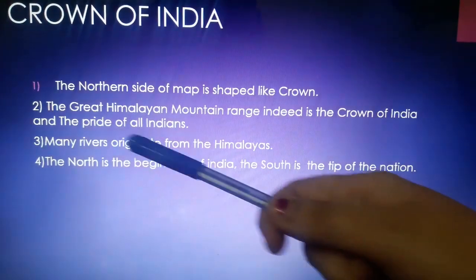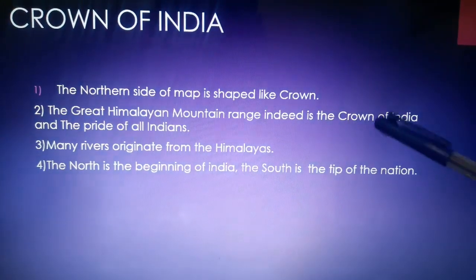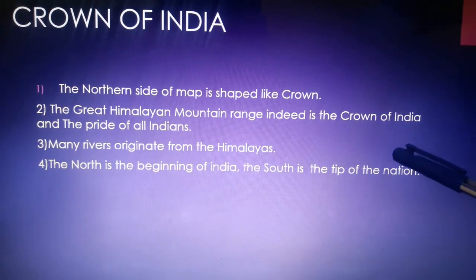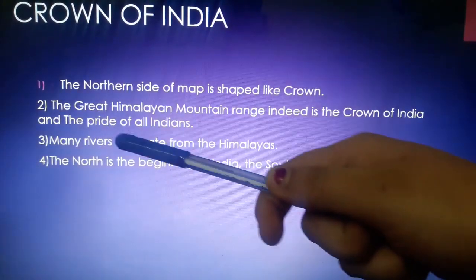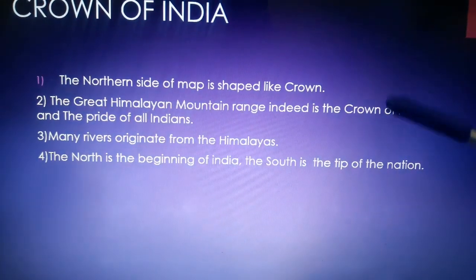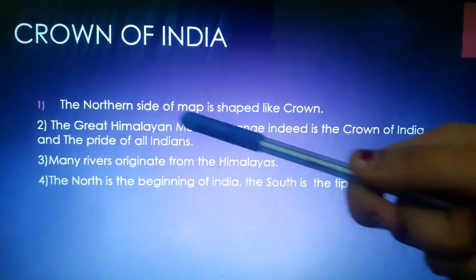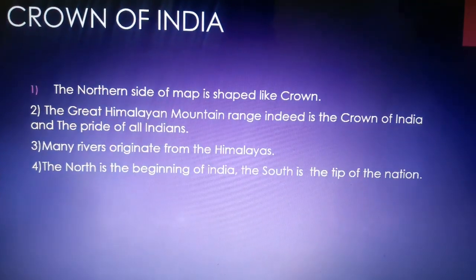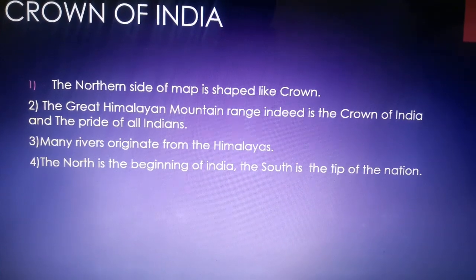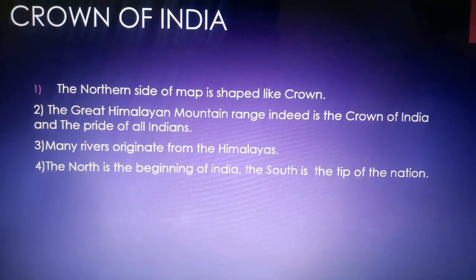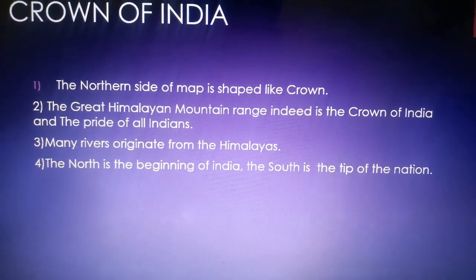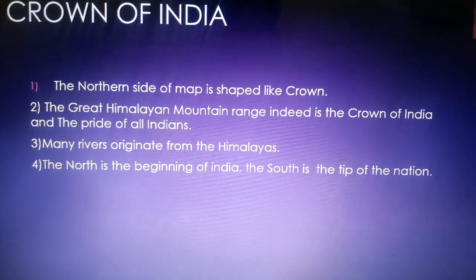Second point. The great Himalayan mountain range indeed is the crown. Now we have got the answer. What is the crown of India? The great Himalayan mountain range is the crown of India and the pride of all Indians. Why is it a crown? Because it beautifies our country.